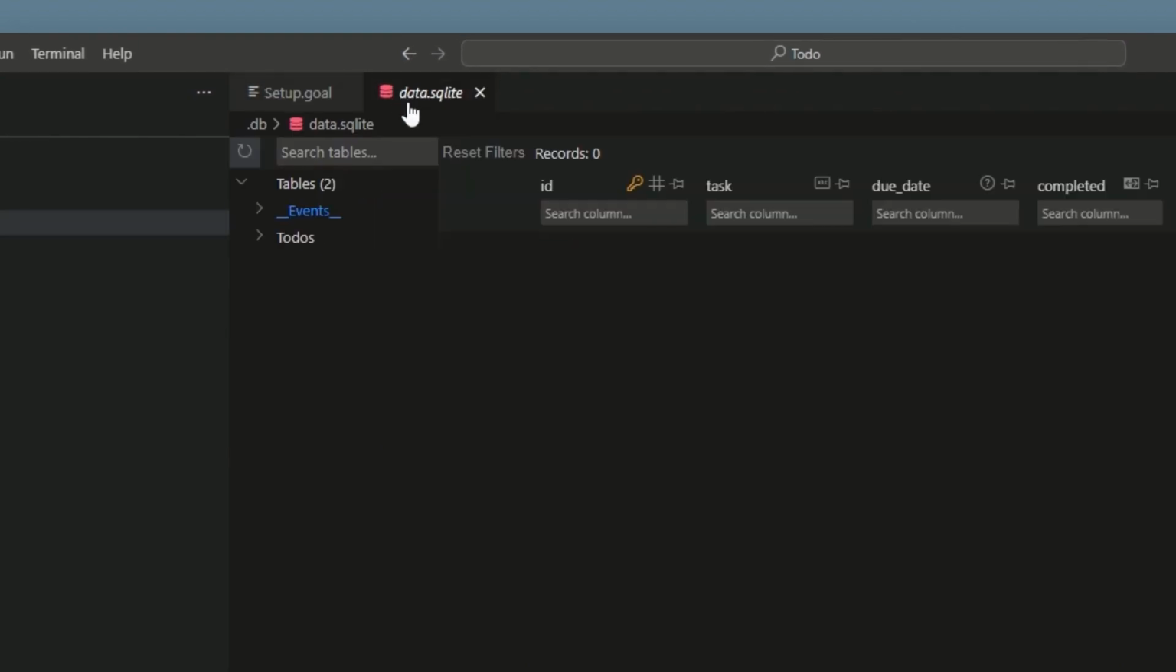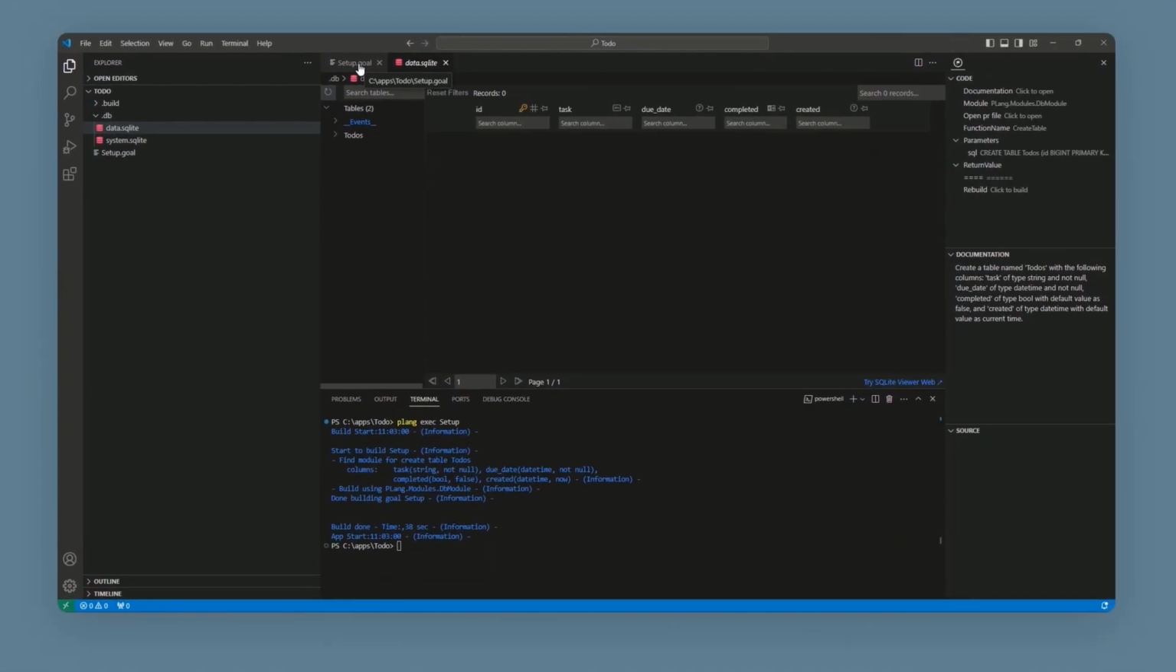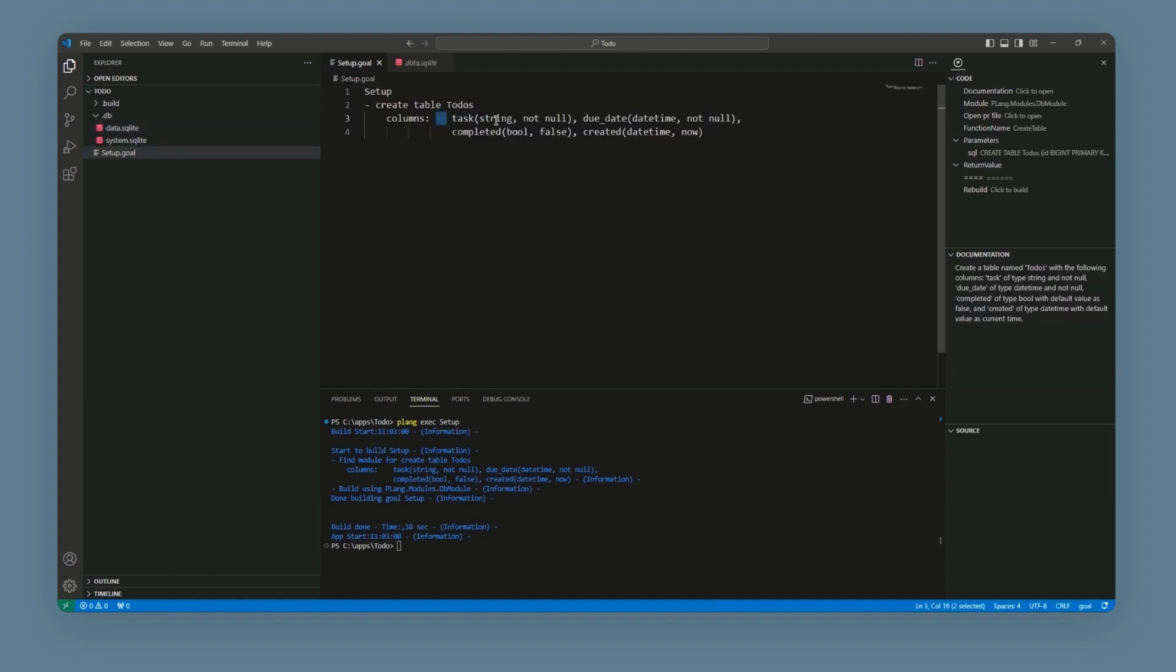You will notice that we never declared an ID for the table. This is because Plang handles the ID creation for you. You will learn later that this is a great benefit. For those that want to manage the ID, you can of course do that.